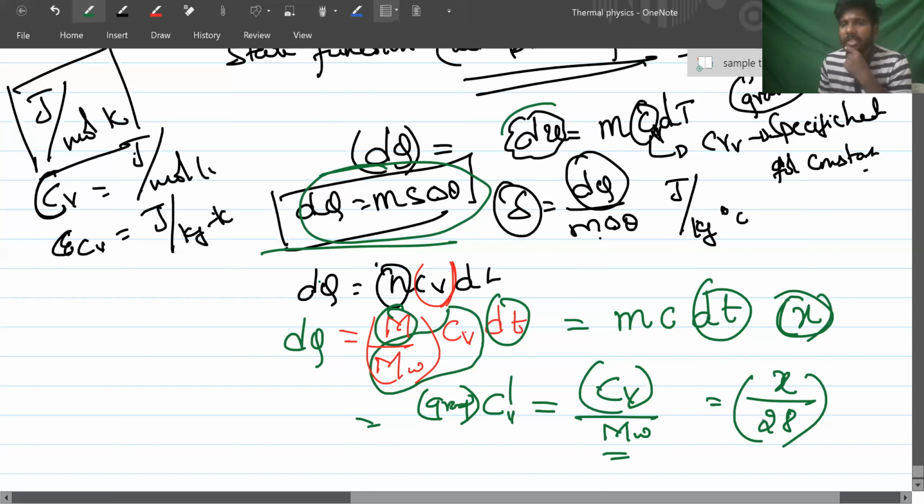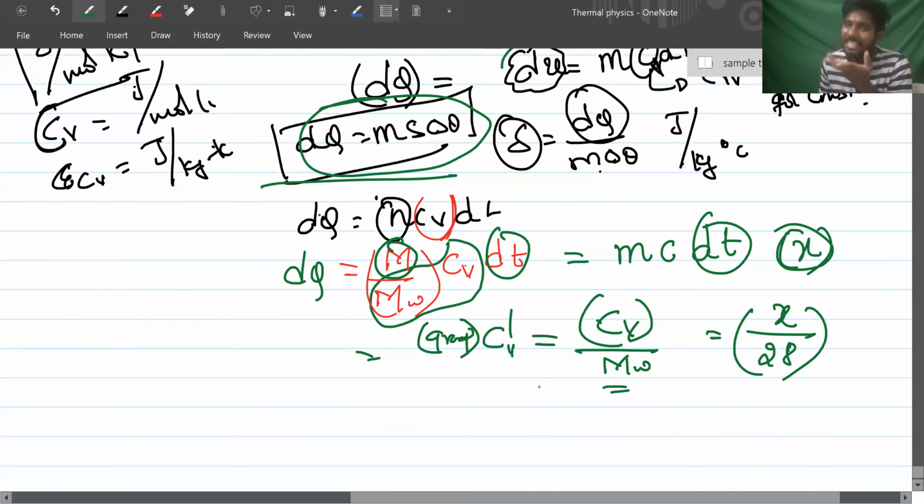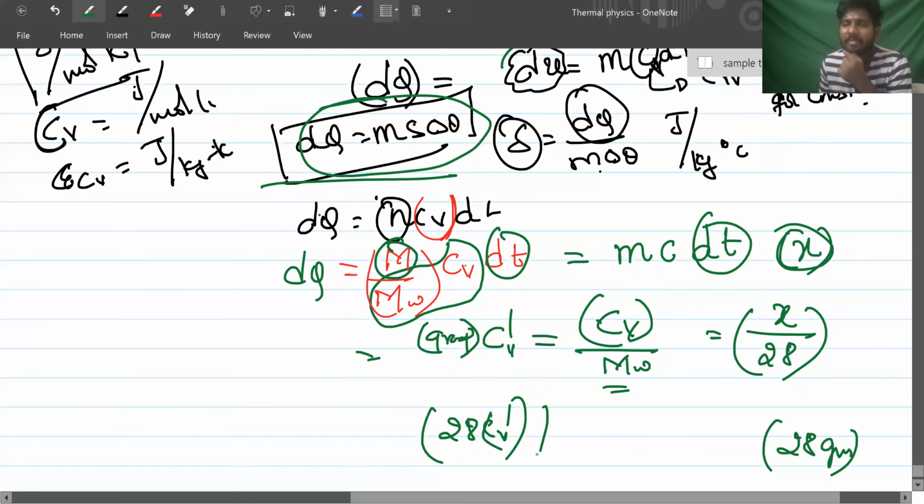Understood. 28. You got it? Yes, sir. That gram specific heat. Suppose gram specific heat is given, and molar specific heat is asked. You know that for 1 gram, it's 28 into CV dash. Because 1 mole of nitrogen gas has 28 grams, right? Yes, sir. So 28 into gram specific heat CV dash. Will you get it or not?